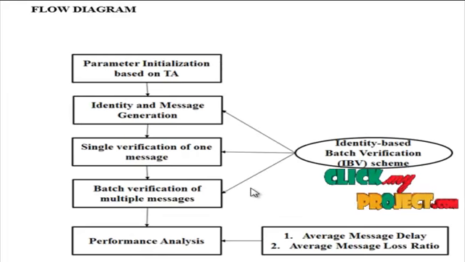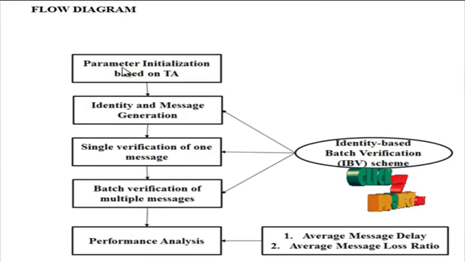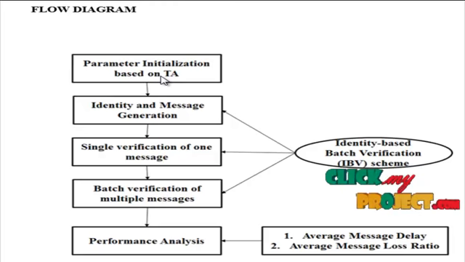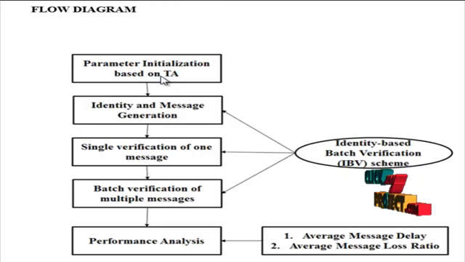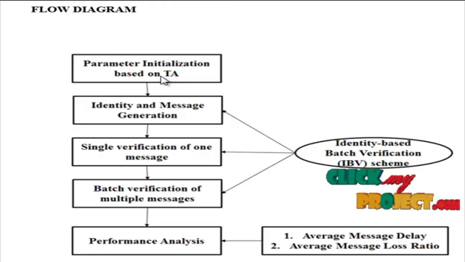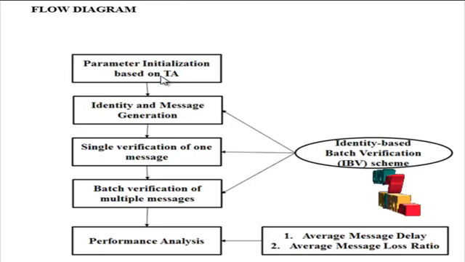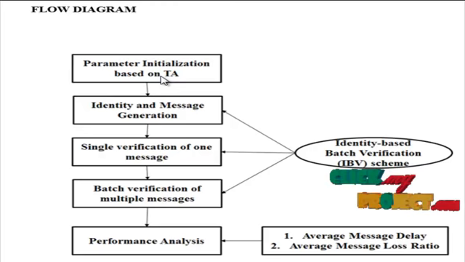Let me discuss the flow diagram for our process. Initially, the parameter initialization is based on the TA. It generates two groups of prime order. Let e be a bilinear map. Let P and Q denote two generators. TA randomly selects a number, and calculates a private key and a public key.